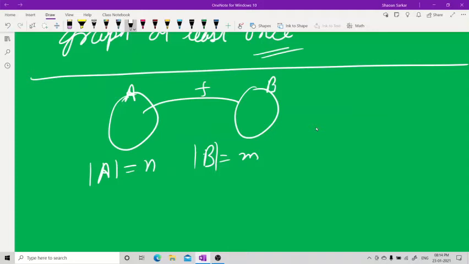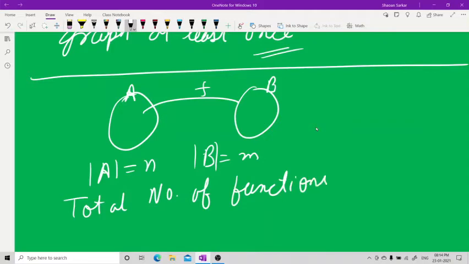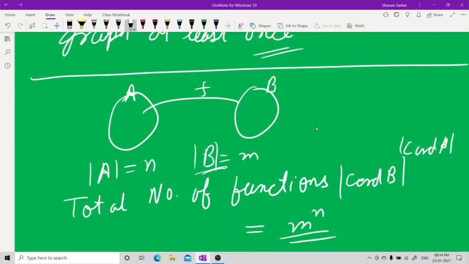First, the total number of functions. The total number of functions is nothing but the cardinality of the codomain B to the power of the cardinality of A. That means I'm talking about m to the power of n. That's what I mean to say. m to the power of n is the total number of functions.